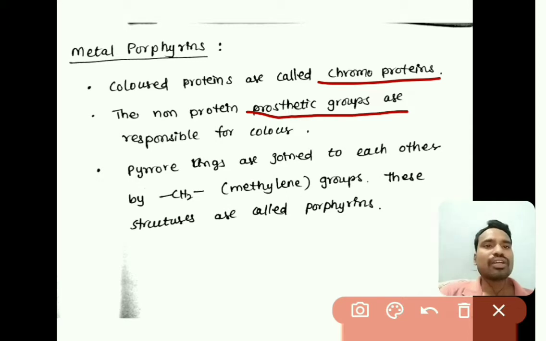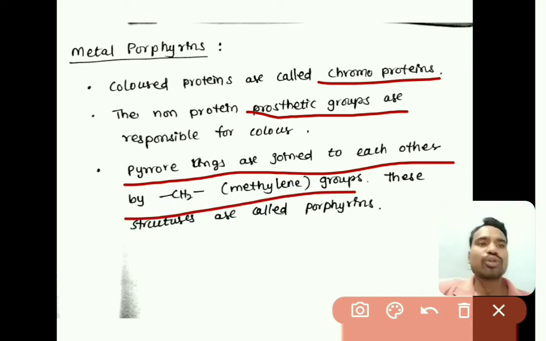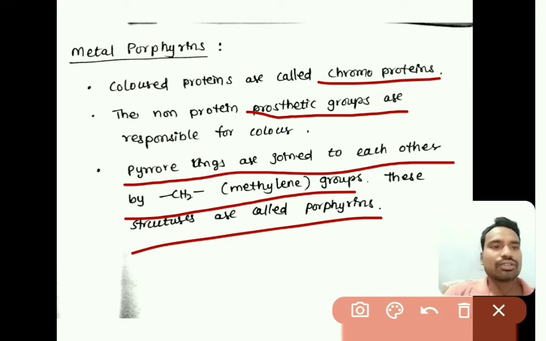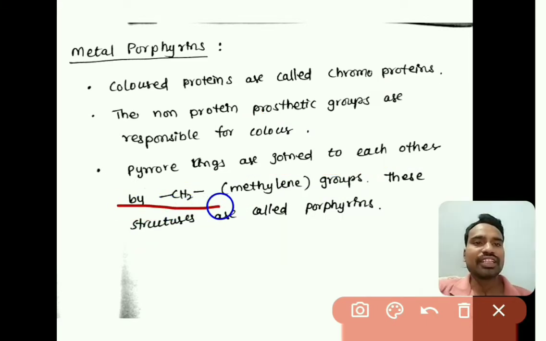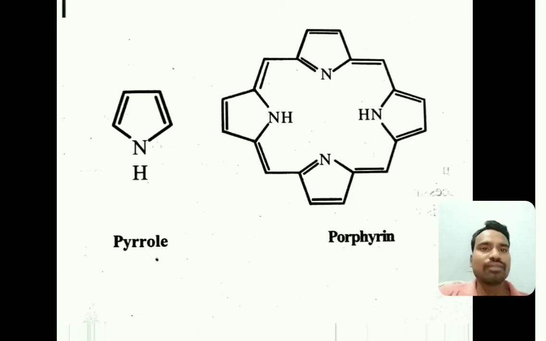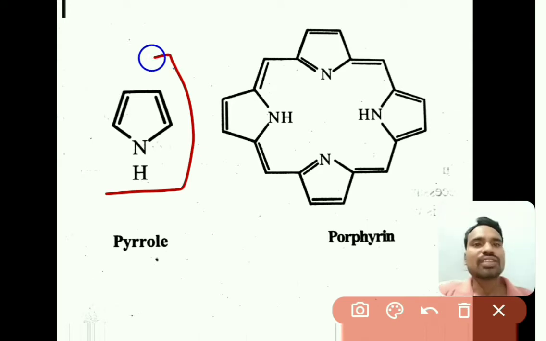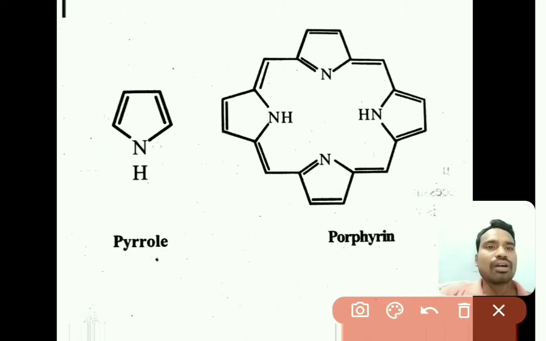So in porphyrins, pyrrole rings are joined with each other with methylene groups. So these are called porphyrins. In porphyrins, 4 pyrrole rings are joined with methylene, that is CH2 groups. Now we will see the structure of porphyrin. Observe here, this is the structure of pyrrole. It is a heterocyclic 5-membered ring, right? Here are 4 pyrrole rings.